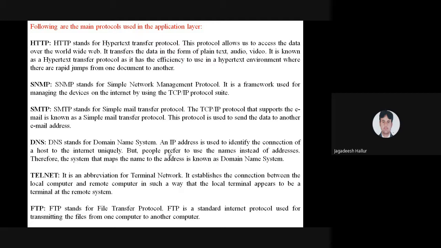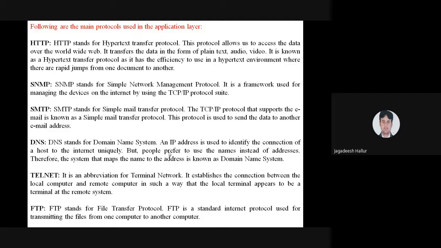You have typed facebook.com or skype.com or whatsapp.com. So you are typing text, and that text has been converted into the IP address, like 192.168.162.01. The Domain Name System converts that name into the IP address. That functionality has to be done by the Domain Name System, that is the DNS facility.